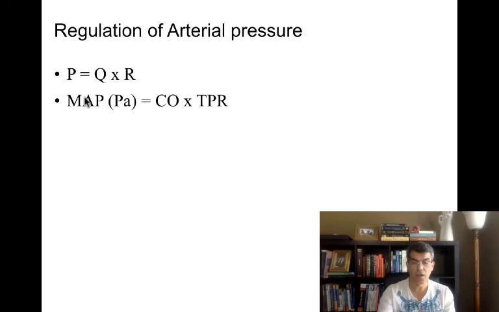The answer is no, because when the resistance drops by 2, then your heart is going to pump more, your cardiac output is going to increase, and my mean arterial pressure is going to go up. So if the total peripheral resistance drops by half, mean arterial pressure is going to drop, but not by half, it slightly drops. I said this because I want you to understand the relationship between resistance, cardiac output, and mean arterial pressure is not as simple as you can see.